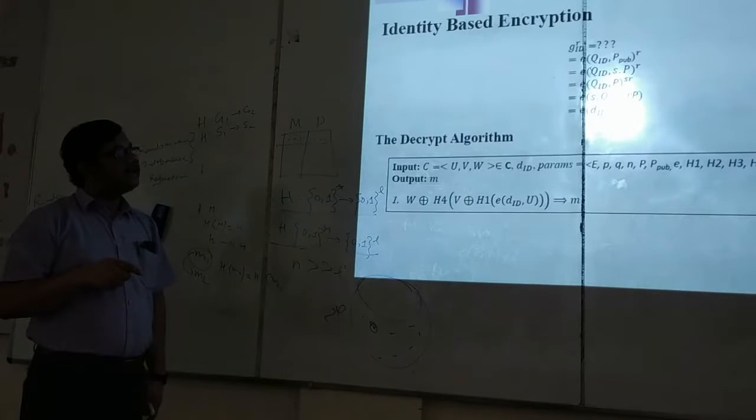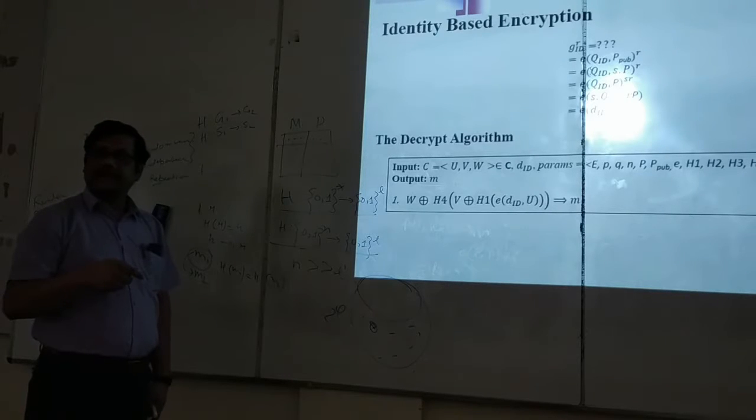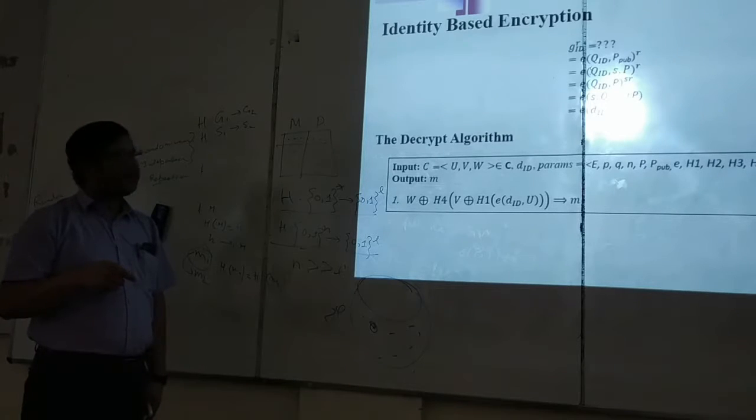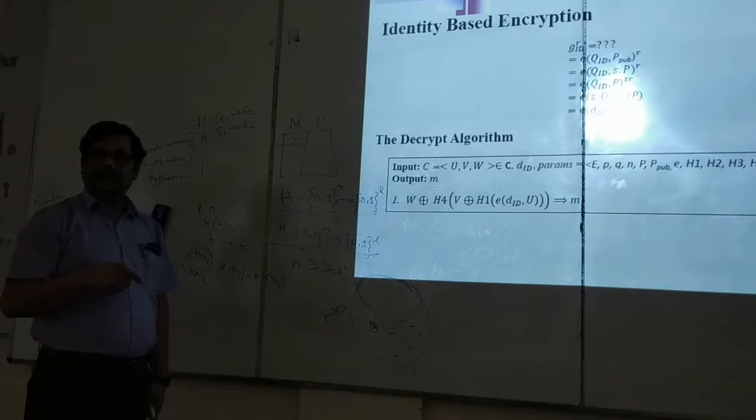Now what is Ppub? In the setup phase, we have done it. Ppub is S dot P. So this S will go outside. So this is e(QID, P) power SR. So this S again we can take inside. Again same thing. So S into QID, R into P. Now this R into P is nothing but the hint U, and S into QID, in the extraction phase, is the private key.